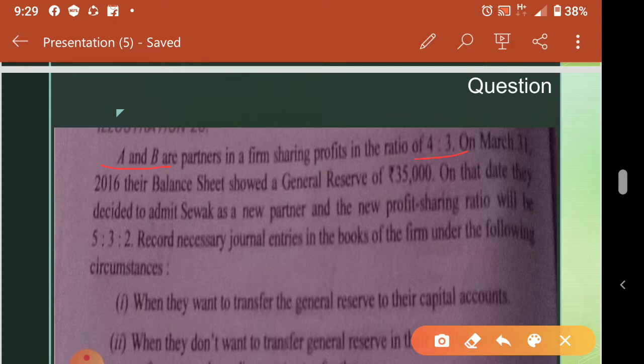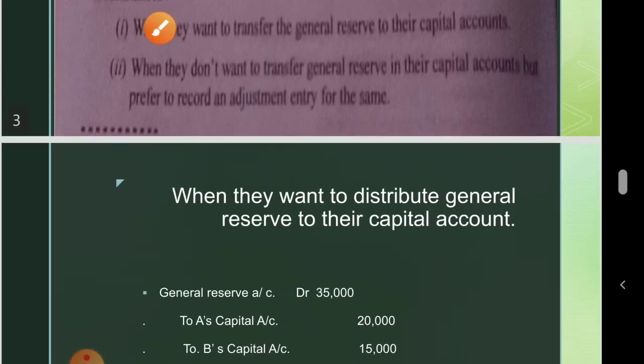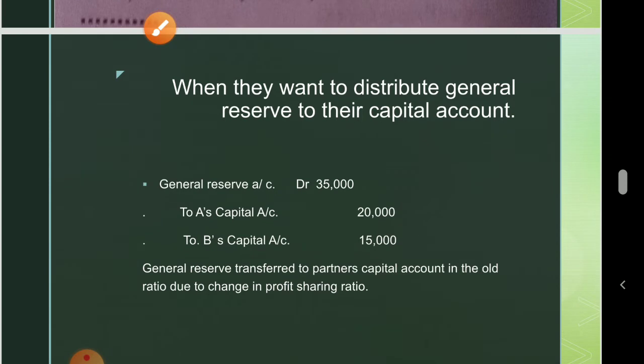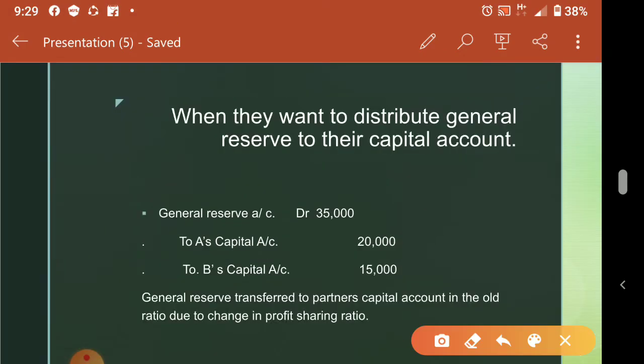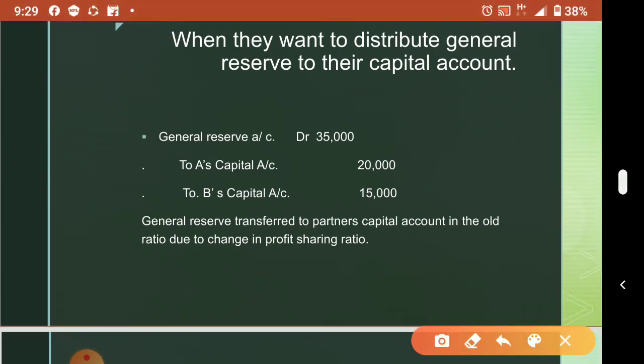And who will get that amount? Only the old partners will get. New partners will not get. So general reserve 35,000 is the amount. Old ratio is 4 is to 3. In that ratio, if you divide this 35,000, you will be getting 20,000 and 15,000. That is the case when they want to distribute the general reserve.